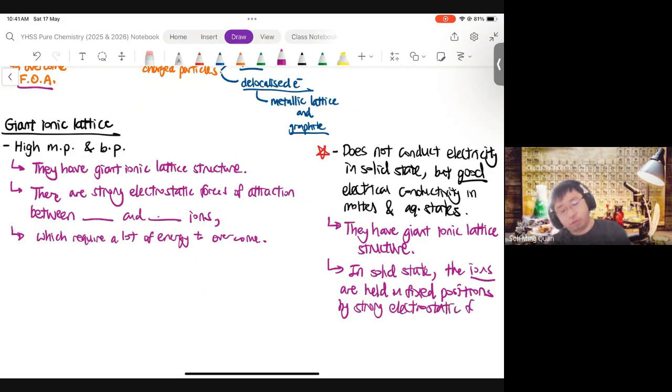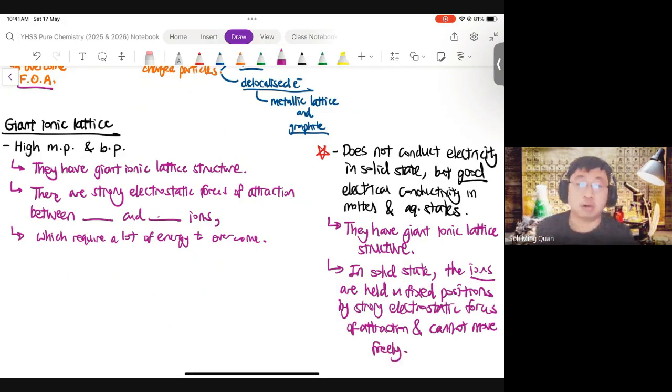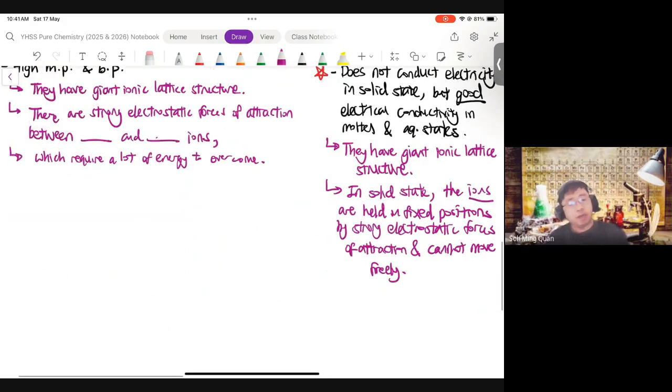They are not free to move. Therefore, the ions cannot move freely, hence the ionic compound doesn't conduct electricity in the solid state.